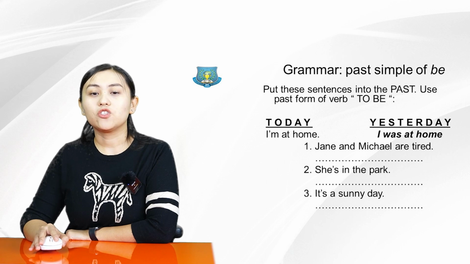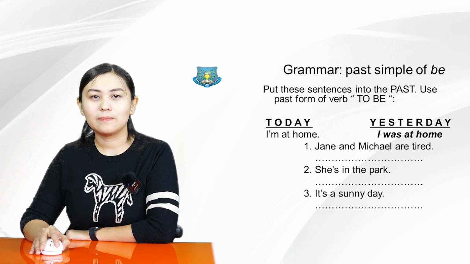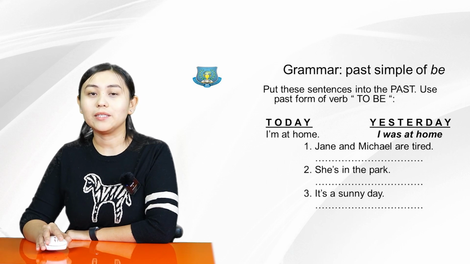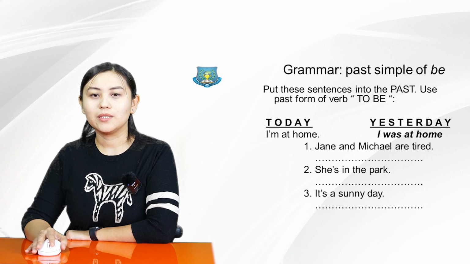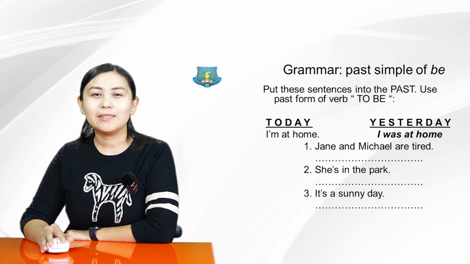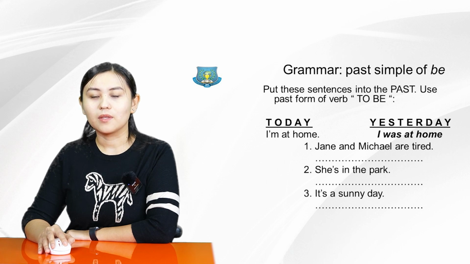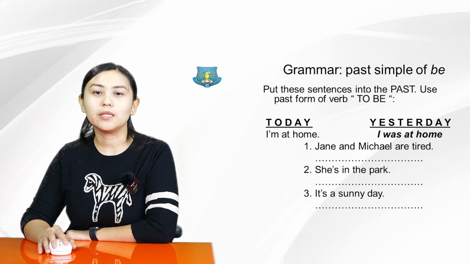Sentence number 1. Jane and Michael are tired. So you have to write it down in yesterday. Today, she's in the park. She is in the park. Yesterday, you have to continue. The 3. It's a sunny day. And continue, please, in yesterday.